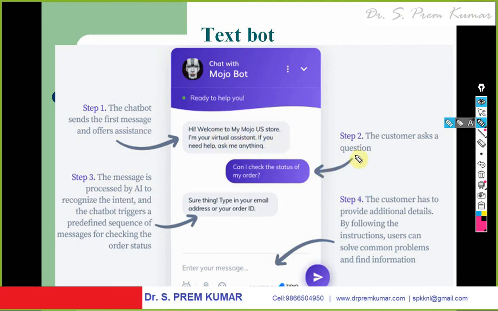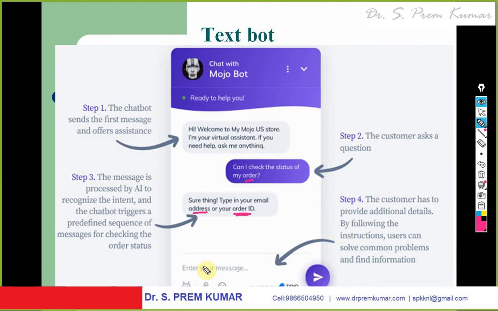Now the customer asks a question, can you check the status of my order? The customer might have placed an order with a company for some products. The chatbot says, sure, type your email ID and order ID. It is asking you to type your email ID or order ID, and I will give the details.